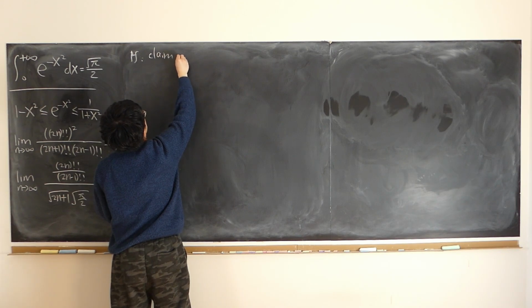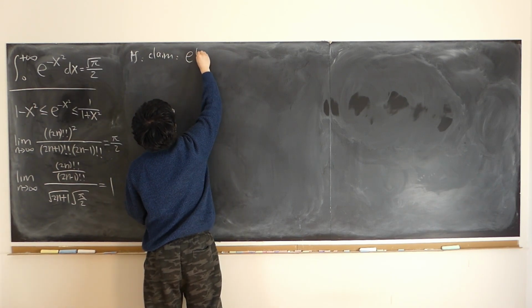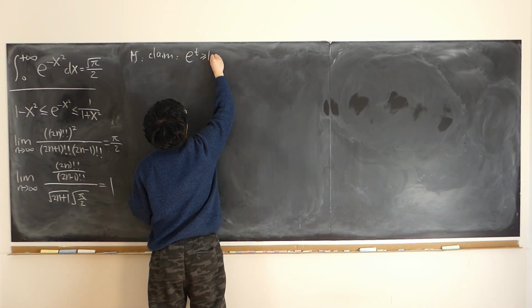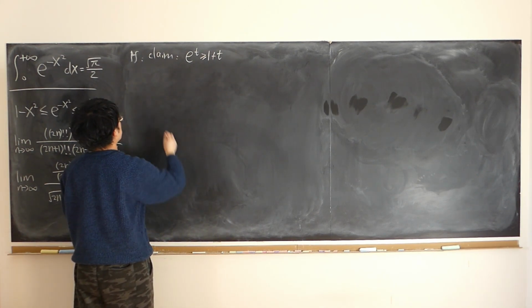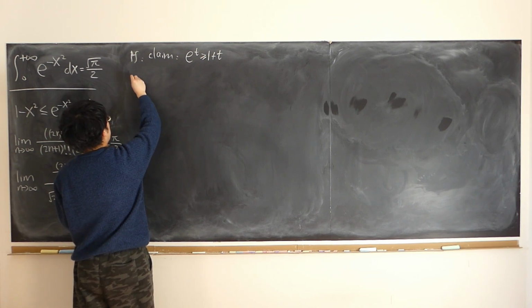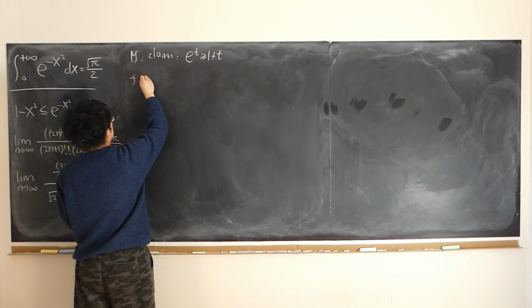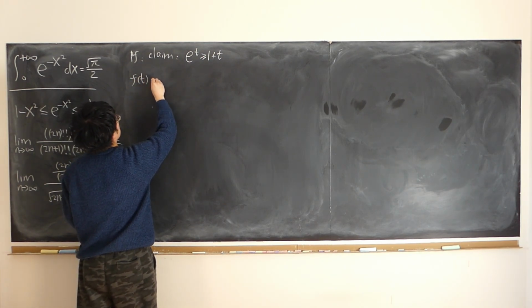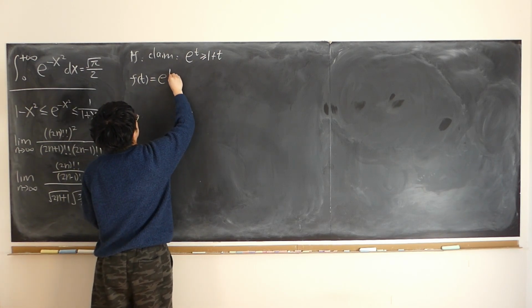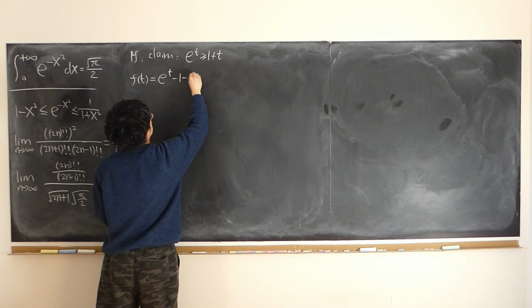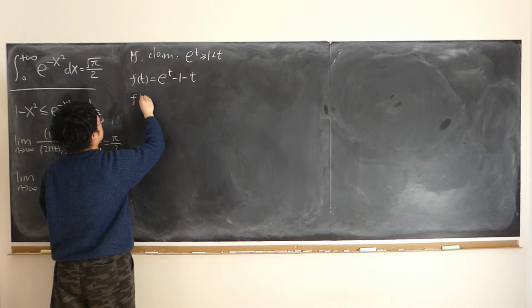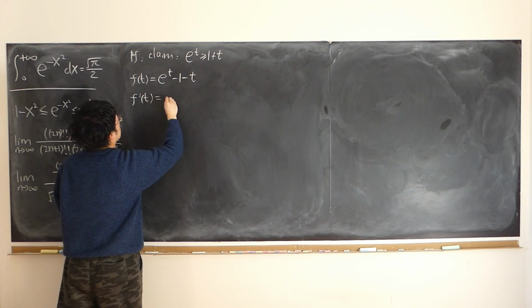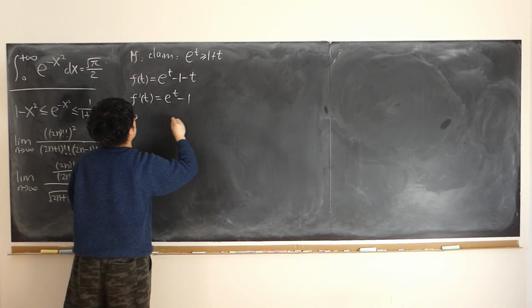So first of all, here is my claim. e to the power of t is always greater than or equal to 1 plus t. There's no restriction to the real number t. So here's why. Construct the function in terms of t: f of t equals e to the power of t minus 1 minus t. So what is the derivative? e to the power of t minus 1.